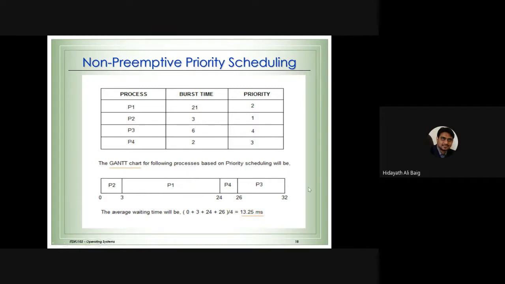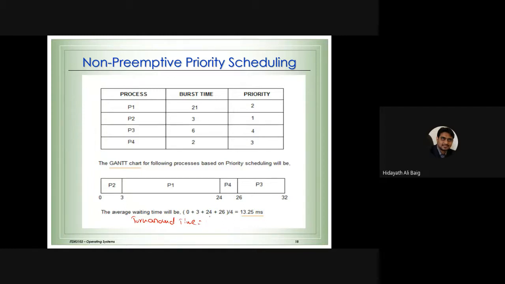Same thing for the turnaround time. Turnaround time is finish time minus arrival time, but here there is no arrival time.